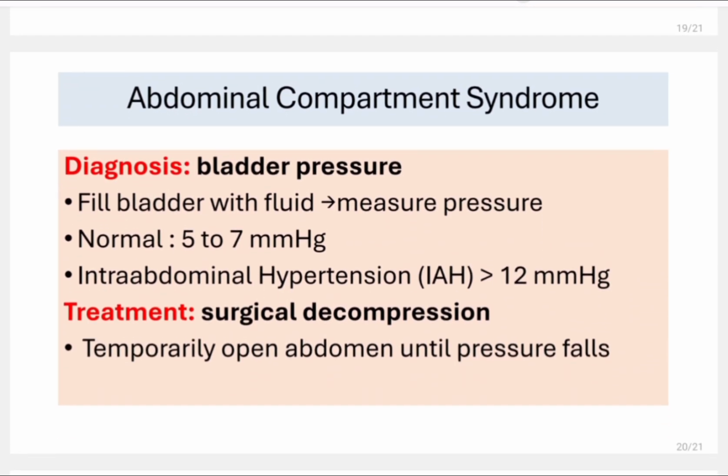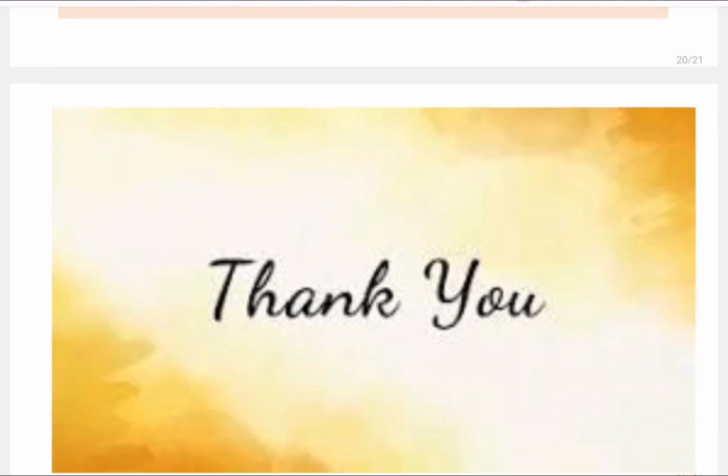So how do we diagnose abdominal compartment syndrome? We measure the bladder pressure. We fill the bladder with fluid and measure the pressure. The normal pressure is 4 to 7 mmHg, and if intra-abdominal hypertension is greater than 12 mmHg, then we will do surgical decompression. We will temporarily open the abdomen until the pressure falls. So that is abdominal compartment syndrome.